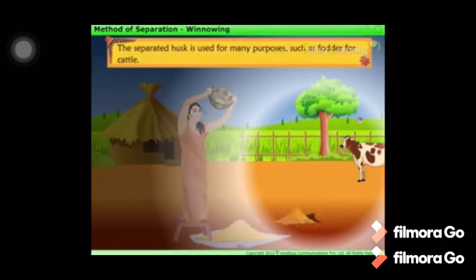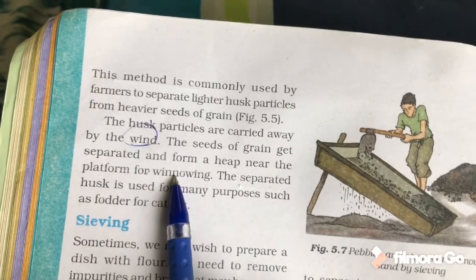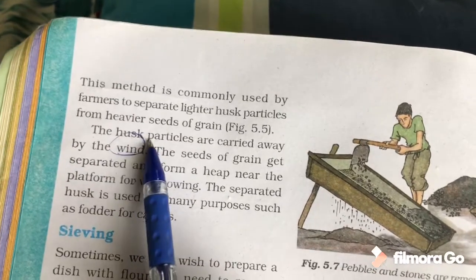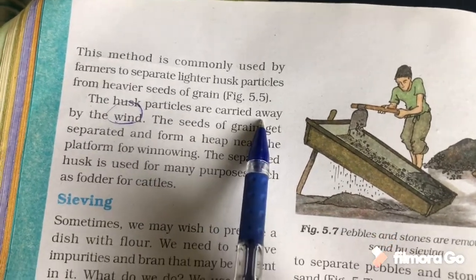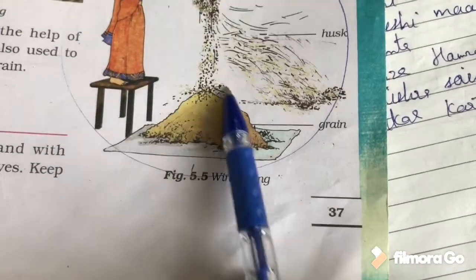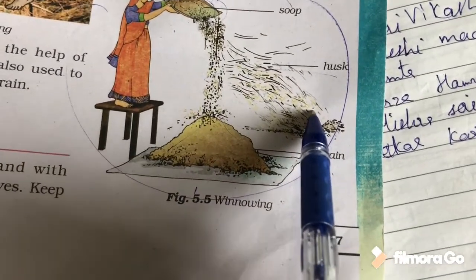This is the winnowing method, where we separate the heavier and lighter components with the help of wind or blowing air. In the winnowing method, the wind plays a major role. Because of the wind, the husk particles are carried away and the heavier seeds of the grain fall in the same place and form a heap of grains like this. The remaining husk is used as fodder for cattle.